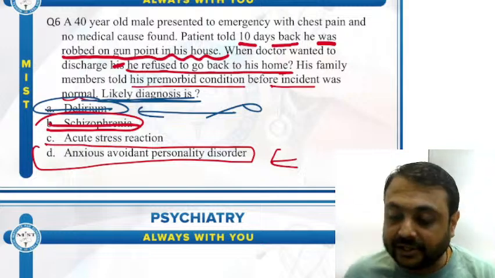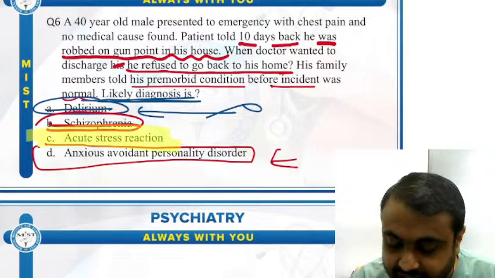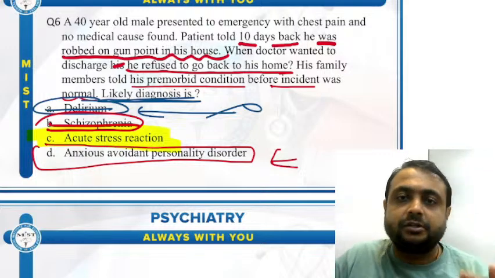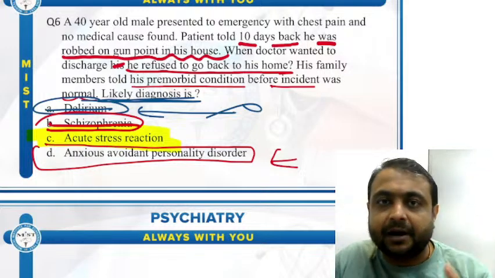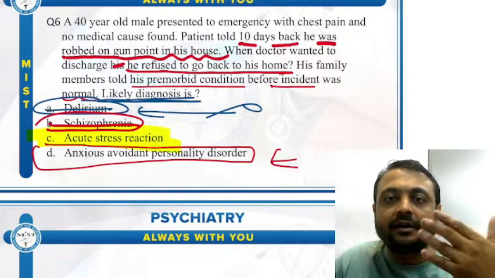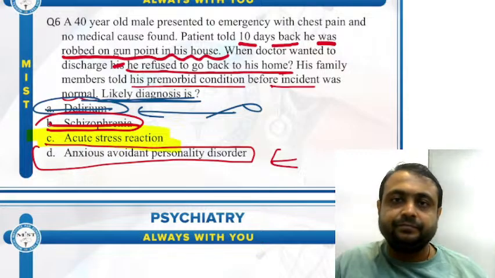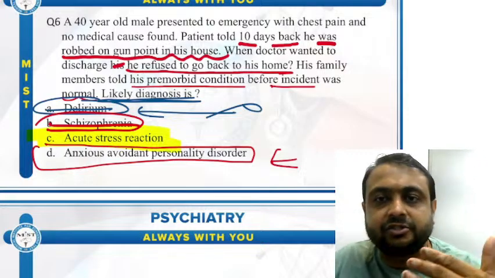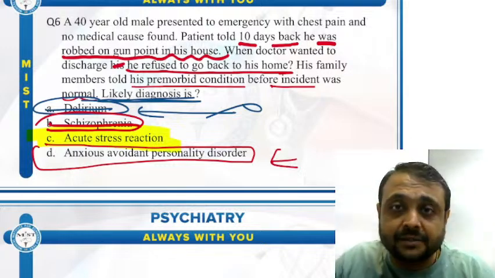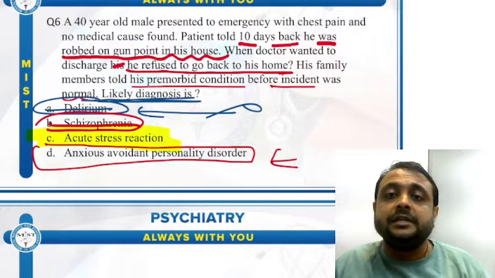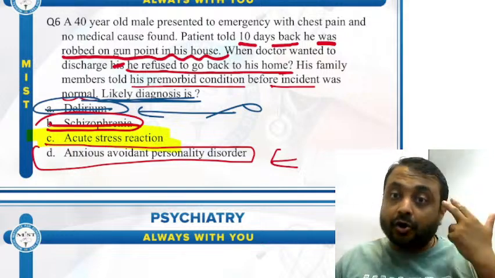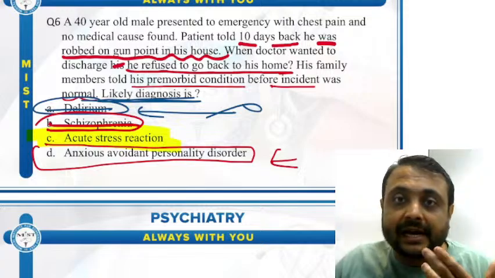So the correct answer to this question is acute stress reaction. And we all know, for making the diagnosis of acute stress reaction, it is a part of PTSD, we require symptoms for less than 4 weeks. Less than 4 weeks, acute stress reaction. It is a self-limiting condition. It develops after some stressful or threatening life event. So robbery is a kind of threatening life incident.